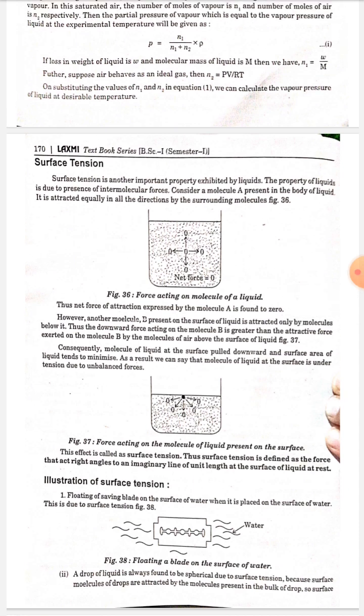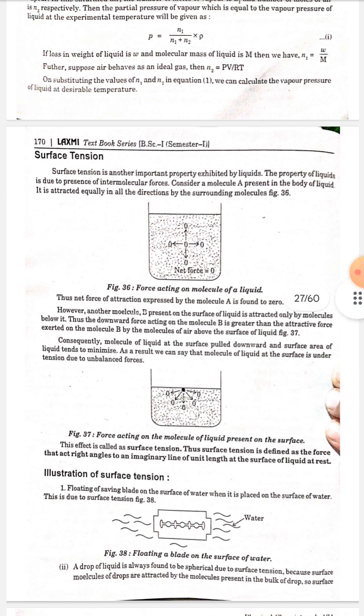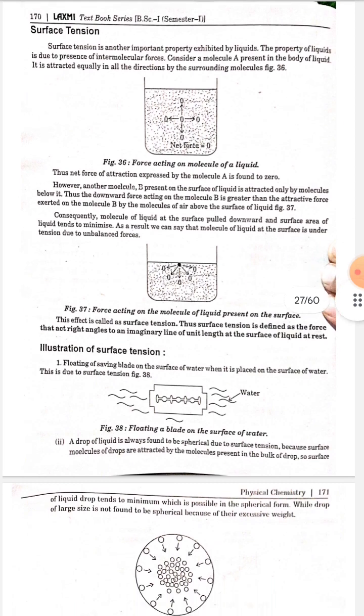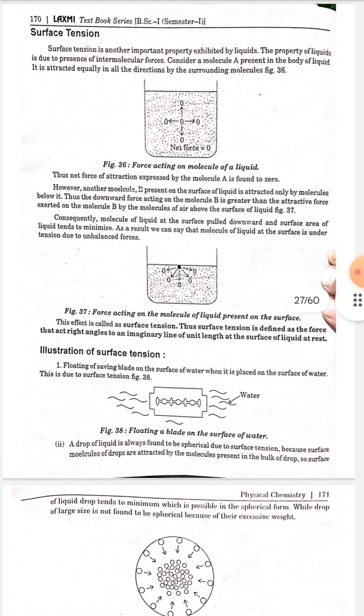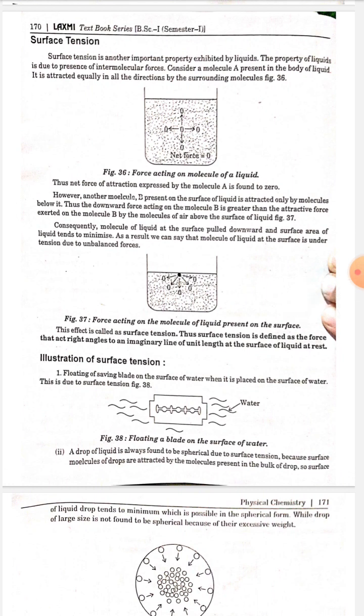Thus, the downward force acting on molecule B is greater than the attractive force exerted on molecule B by the molecules of air above the surface of the liquid. Consequently, molecules of liquid at the surface are pulled downward and the surface area of the liquid tends to minimize. As a result, we can say that molecules of liquid at the surface are under tension due to unbalanced force. This effect is called surface tension. The surface tension is defined as the force at right angle to an imaginary line of unit length at the surface of a liquid at rest.